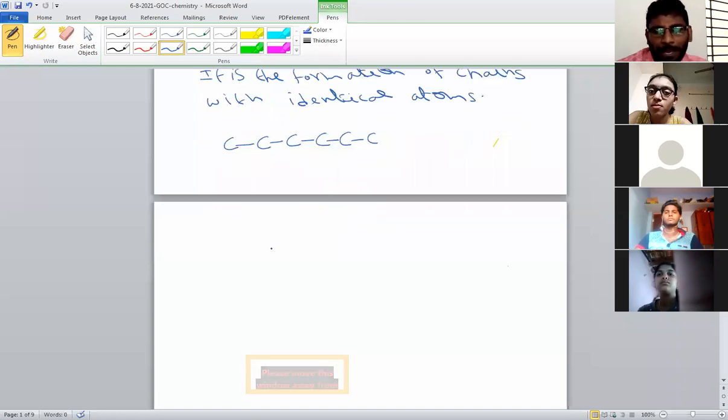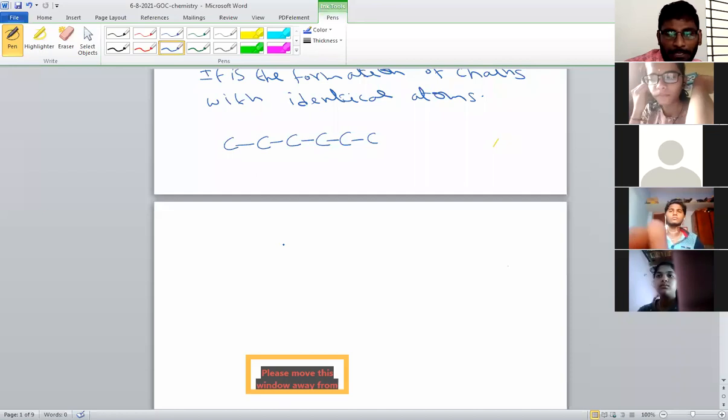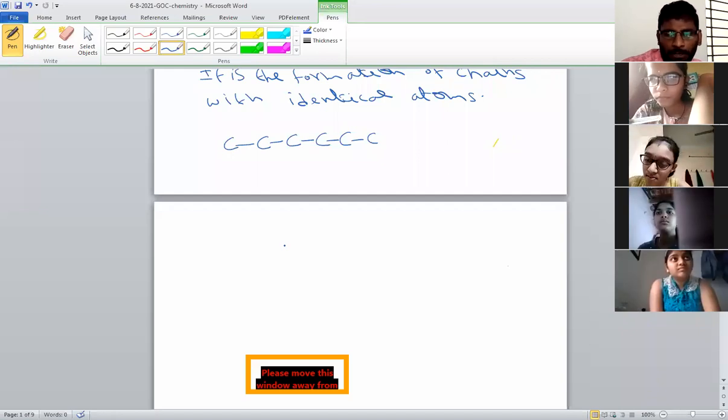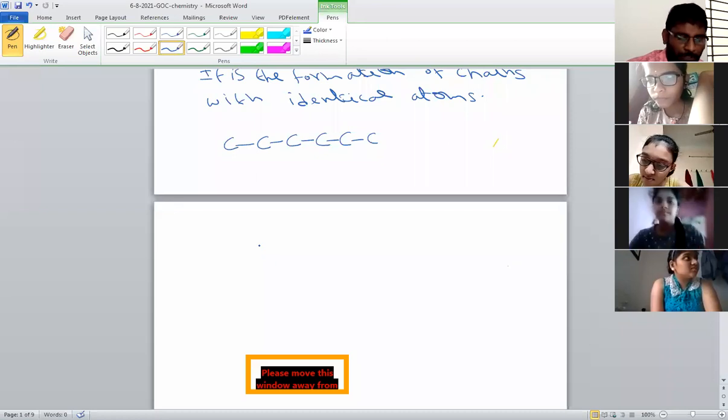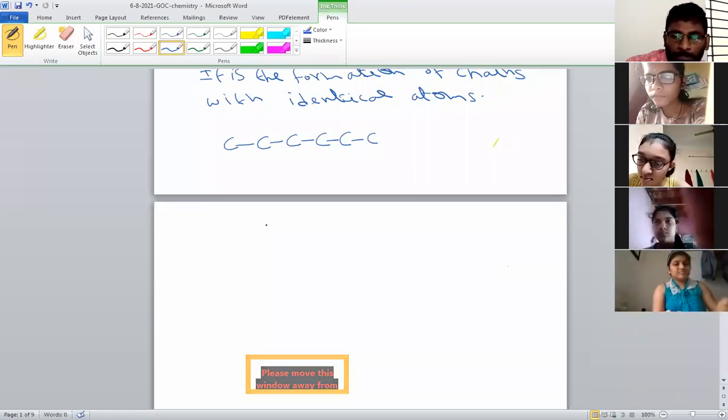So carbon has the highest catenation in the periodic table. Remember, carbon has the highest catenation. The second highest will be silicon. Remember, first highest is carbon, the second is silicon. Because of this catenation of carbon, it will form an infinite number of compounds.